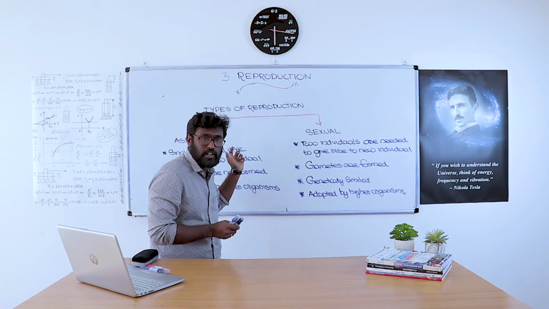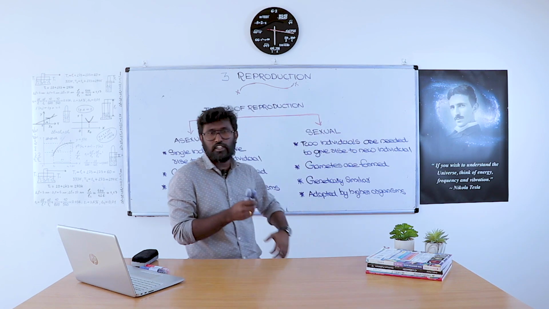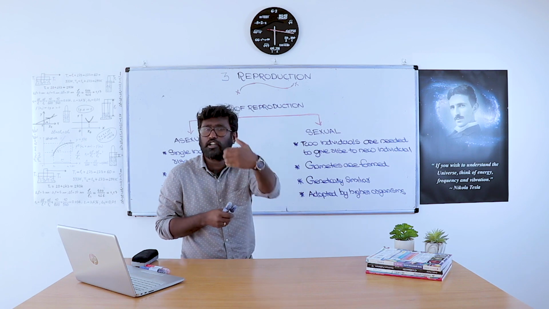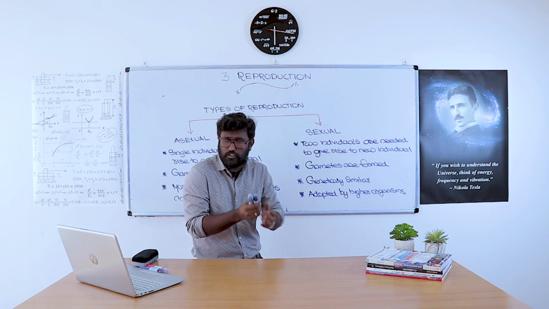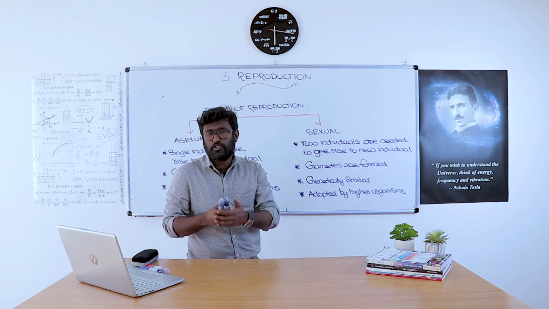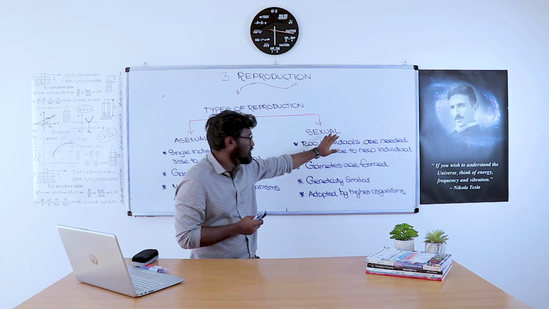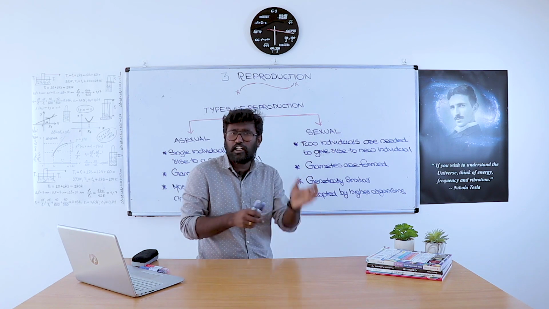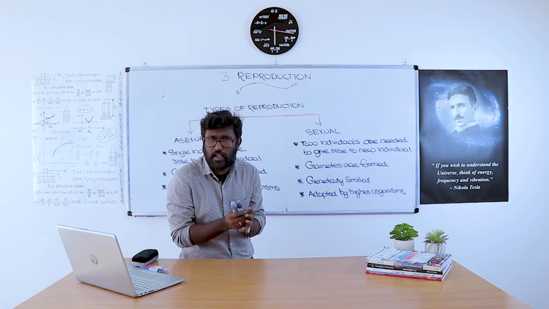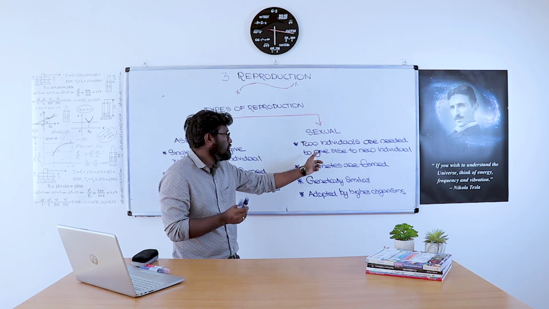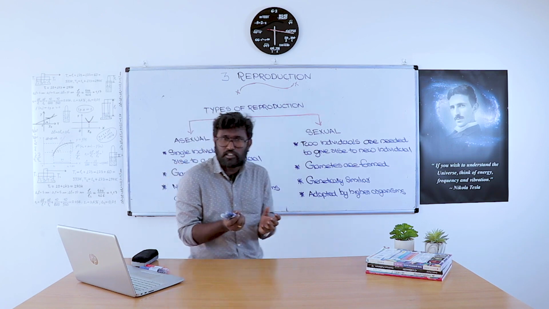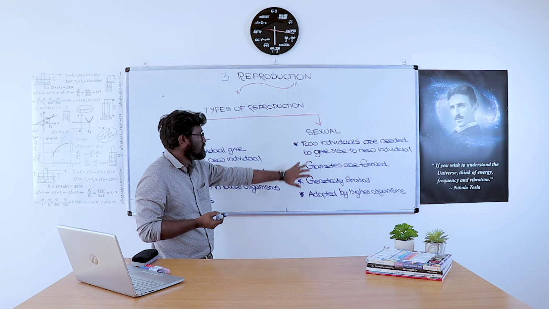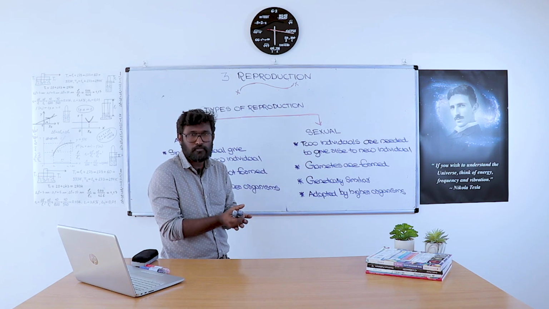So there are two types of reproduction, asexual reproduction and sexual reproduction. In the case of asexual reproduction, only a single individual is required to produce a new individual. But in sexual reproduction, two individuals, a male and a female, are required to produce a new individual. In asexual reproduction, gametes are not formed. But in sexual reproduction, gametes are formed.